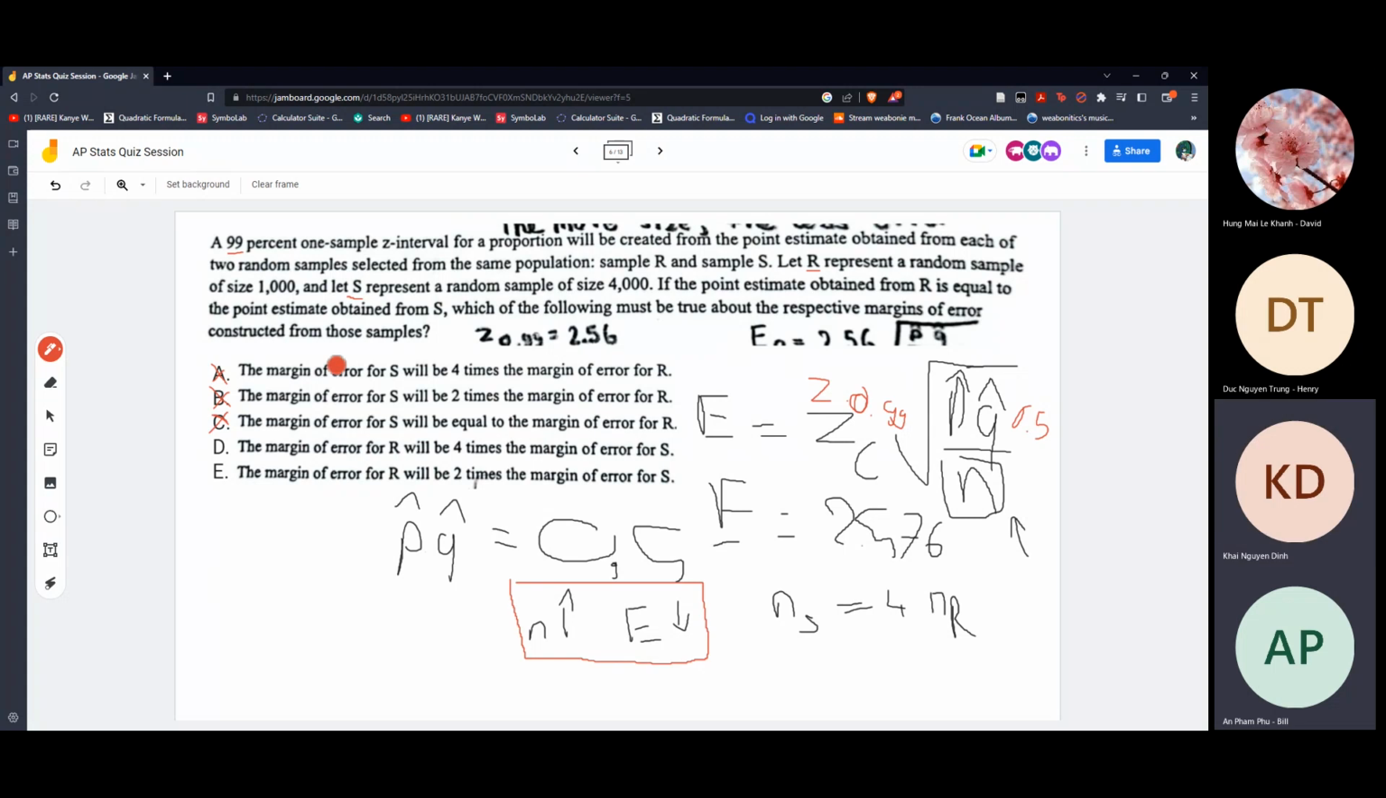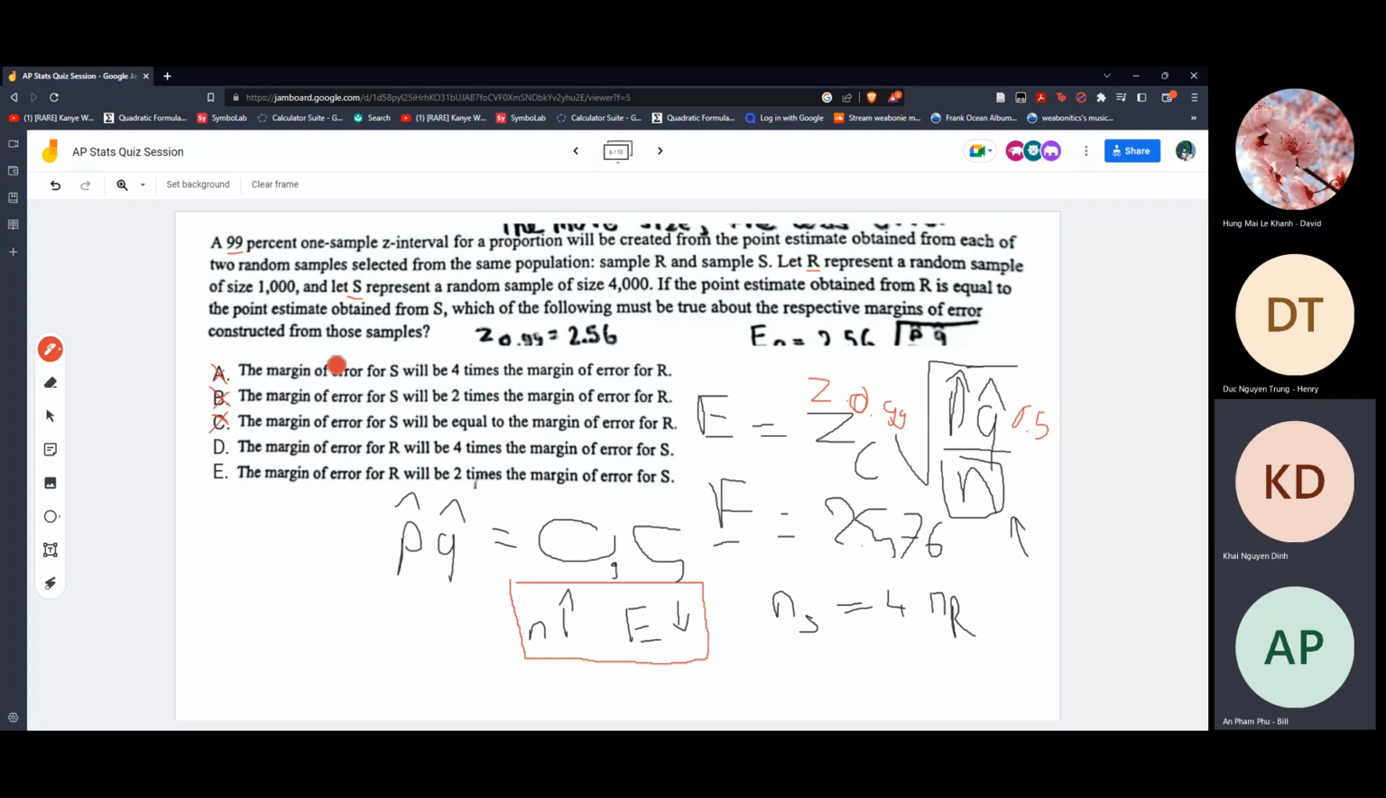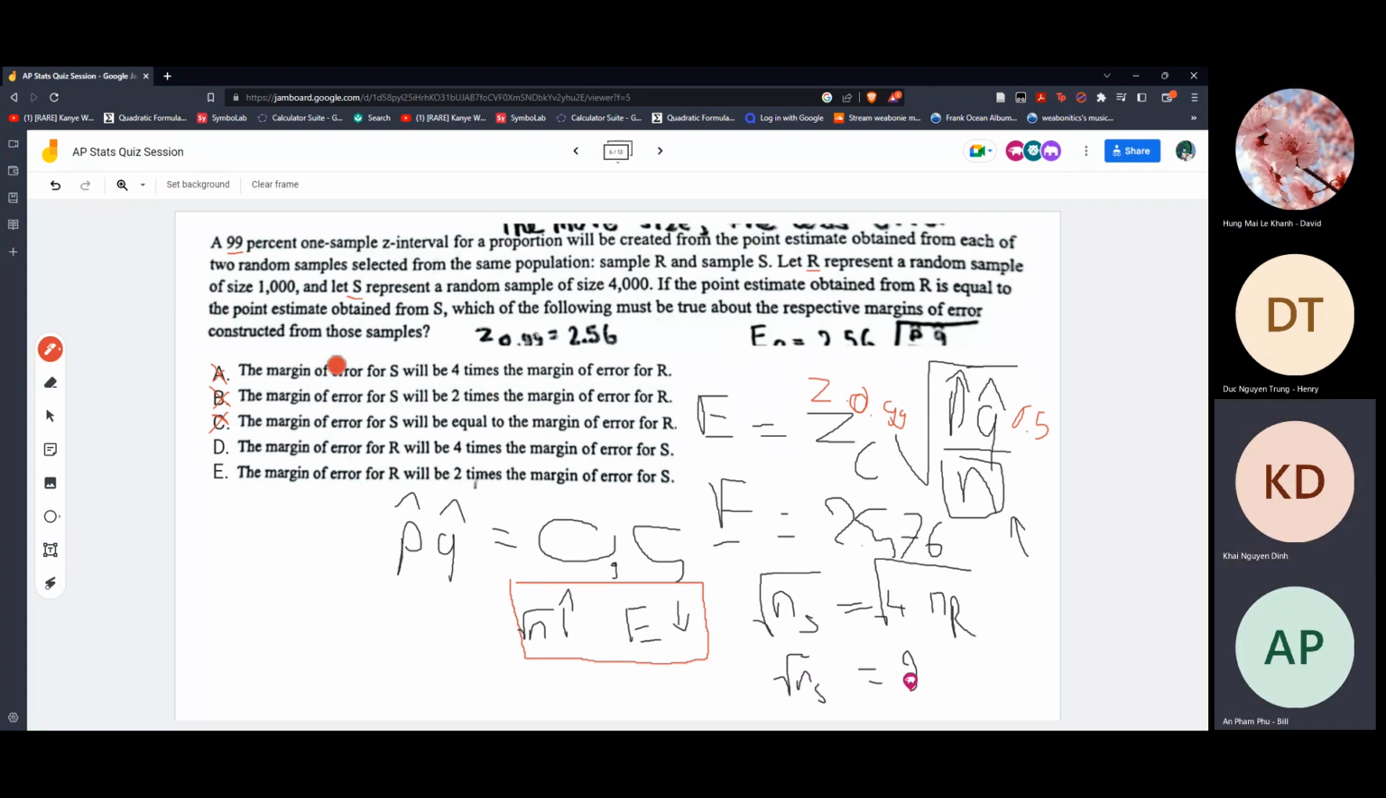Can I continue my way? Yeah, sure. Like here, it's not n, it's the square root of n because here we have a square root. Sorry, my fault. So to this point, we take the square root on both sides, right? So it would be the square root of ns equal to 2 square root of nr. And here we just go the opposite way. Cancel out.